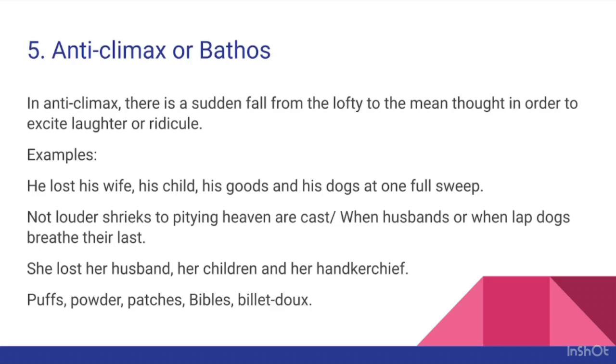In case of such questions, you will write that this is an anticlimax. In an anticlimax, there is a sudden fall from the lofty to the mean thought with a view to excite ridicule or laughter. Here, there is a sudden fall from Bible to billet-doux, and it is done to excite laughter. That is all you have to write.